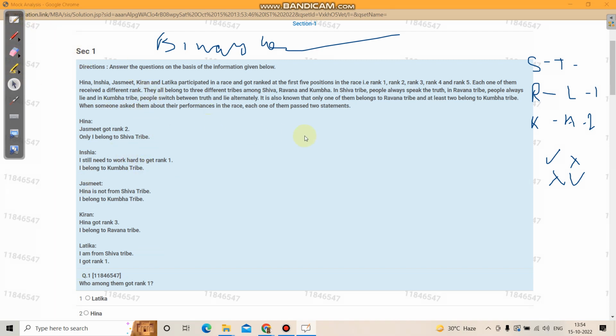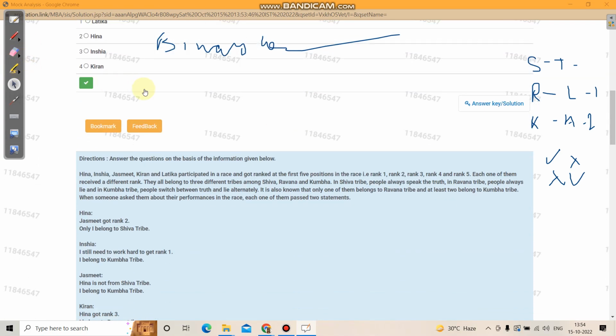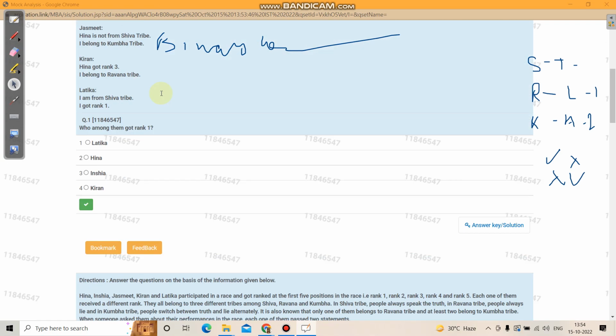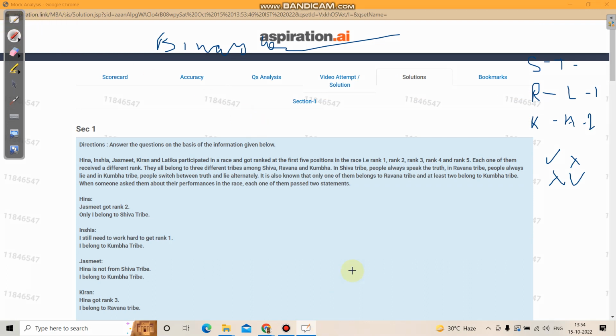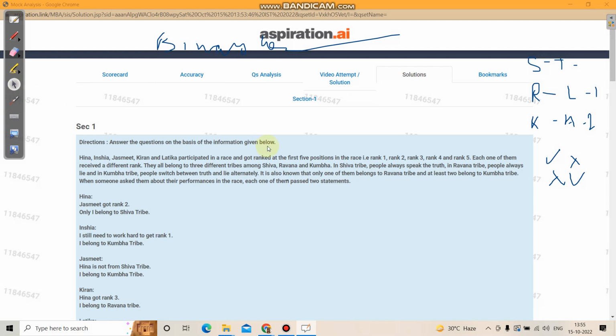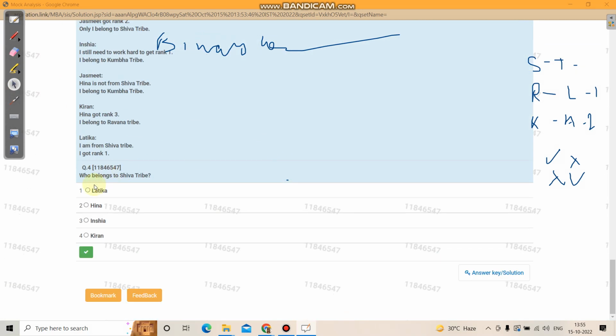So now let's skim through the question once. Whenever you see a binary logic set, the approach we follow is taking any person as correct, both statements correct, and then accordingly checking other statements, checking the cases and eliminating. The same logic will be followed here, but since we don't know the number of truth tellers, our work can be tedious. But there is a question on who belongs to the Shiva tribe, so with this question and options, we will try to do this.